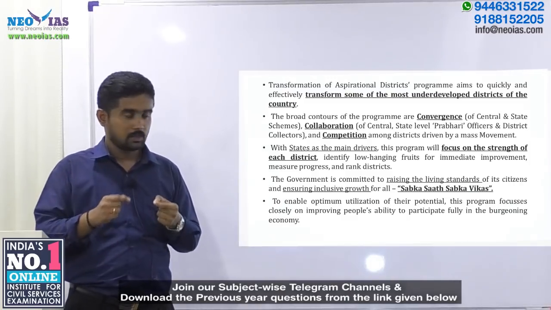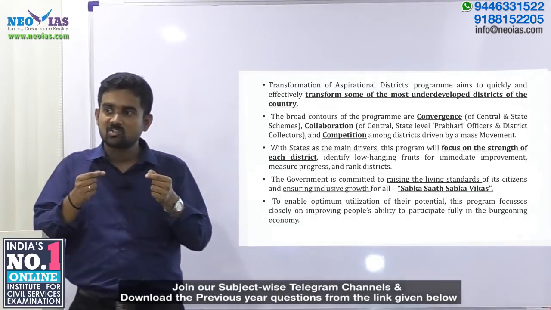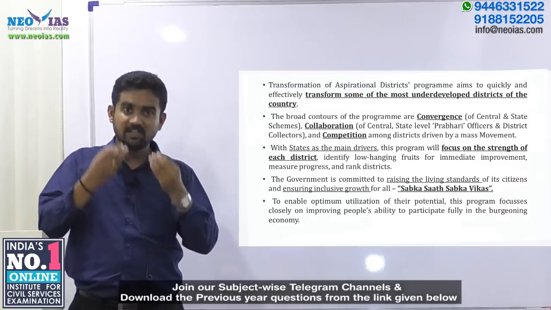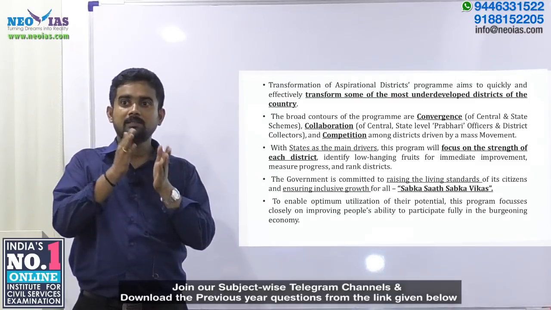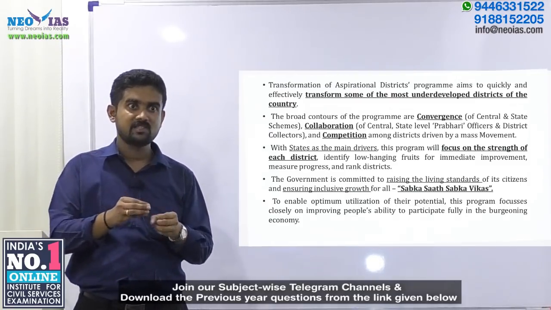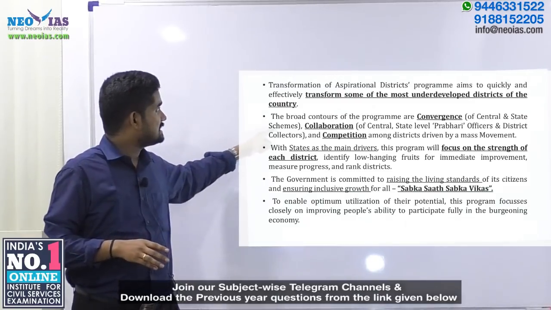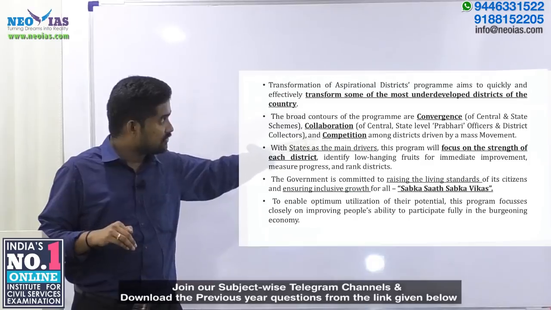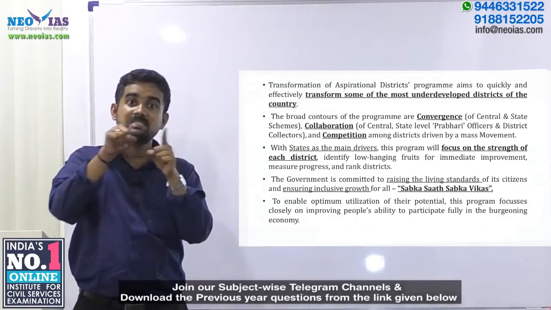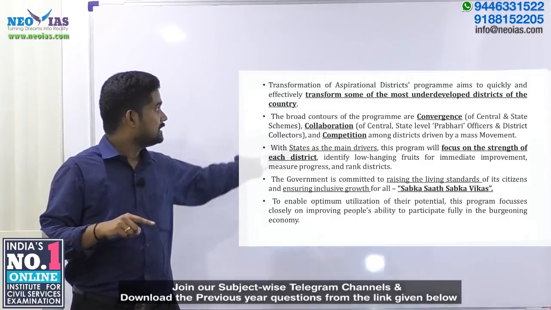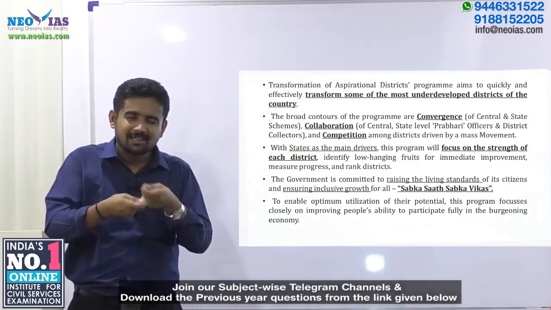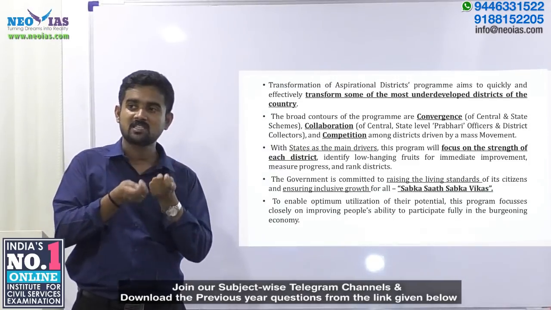For a backward district to be developed, the program intends a strategy with proper collaboration between the center and the state government, and convergence of both central and state schemes, while ensuring an element of competition.